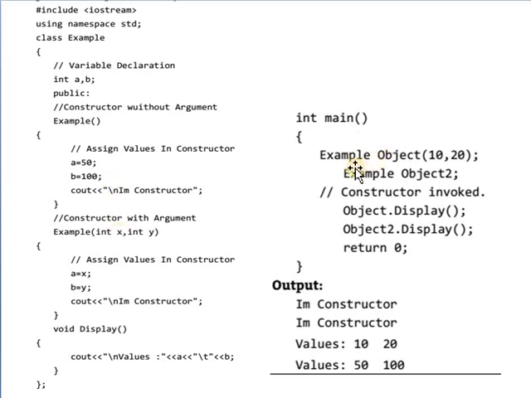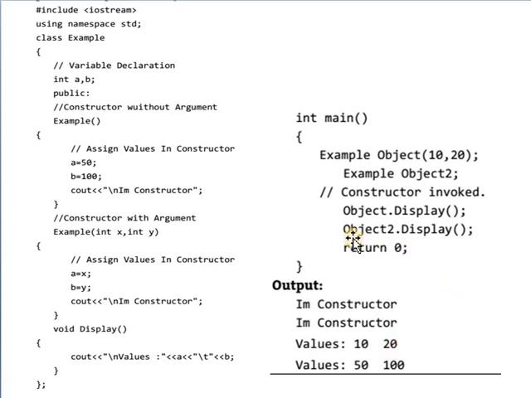Whenever you create the object with parameters, this object calls the constructor with arguments. So it assigns the values for A and B, which are 10 and 20, and it will display 10 and 20.